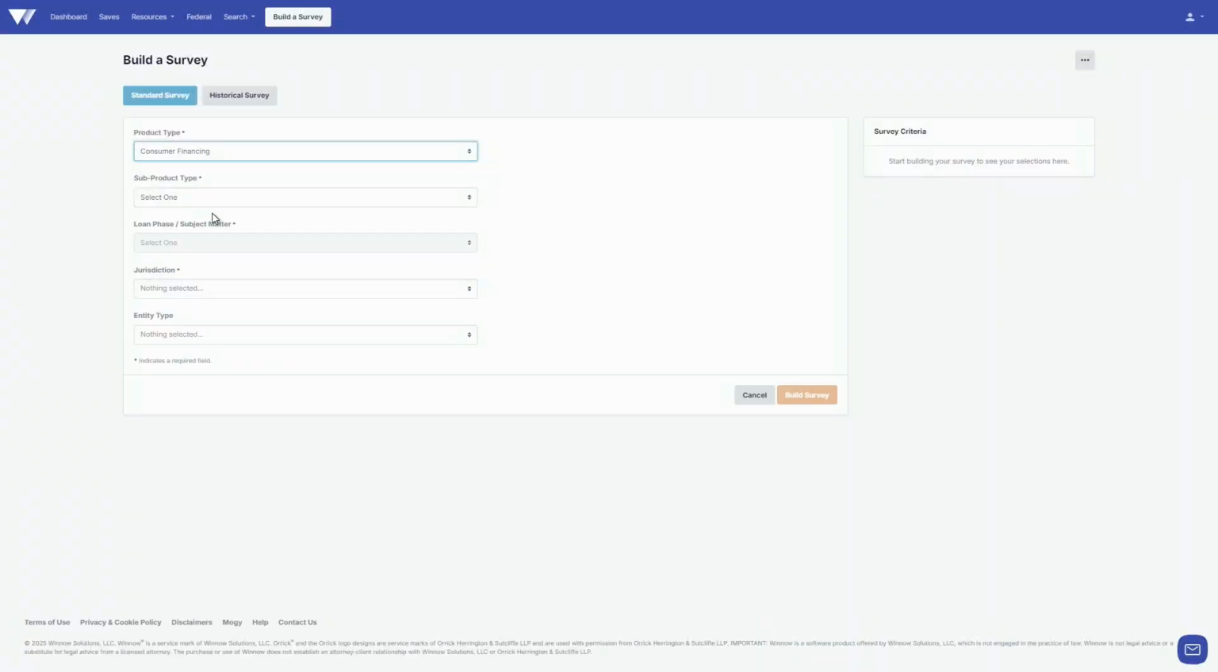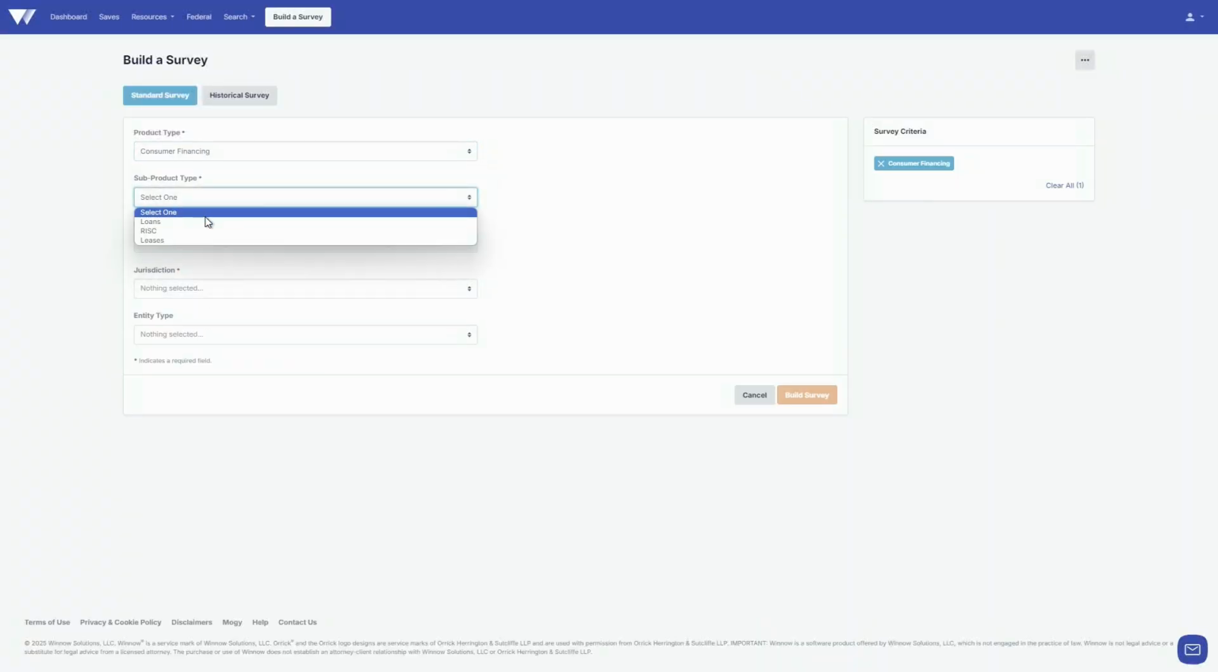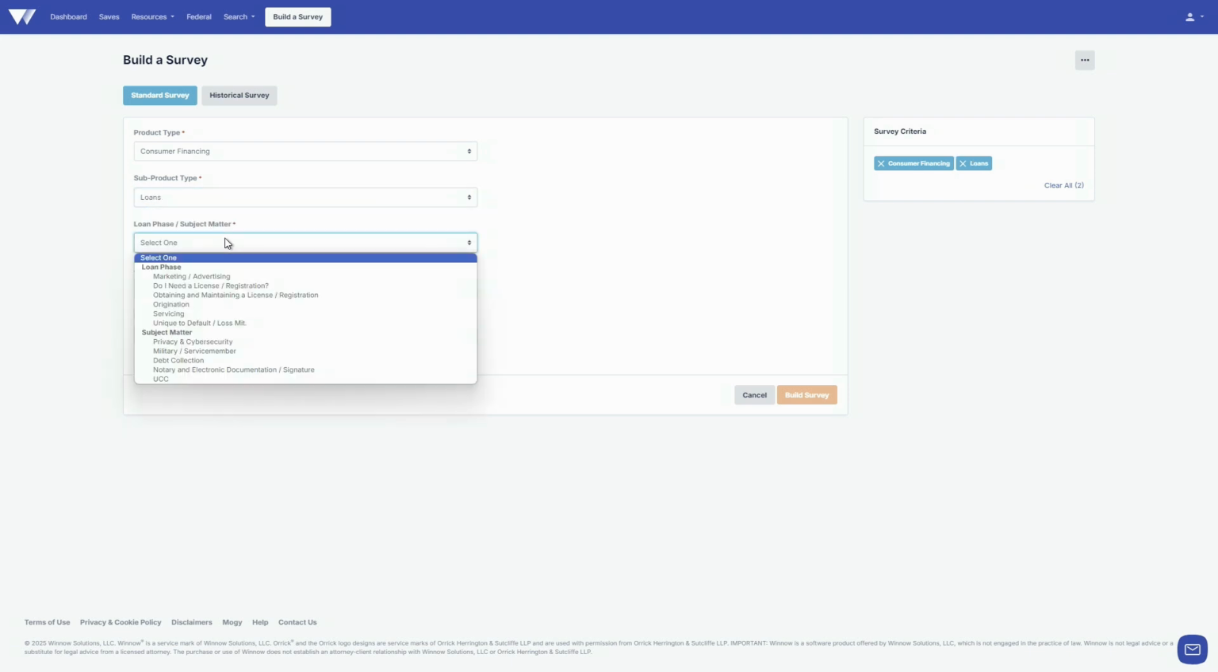You don't need to go through the noise or the nonsense to figure out, do I need to care about this rule or not? And the way that we do that in Winnow is we actually build it through surveys. So what we're going to do here is we're going to choose consumer financing, and from there we'll get another drop down that basically allows us to choose what are we doing? Are we doing leases? Are we doing unsecured financing? Whatever. We choose that, and then from there we move on, and we're figuring out what loan phase we have.